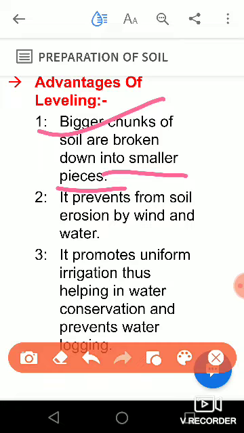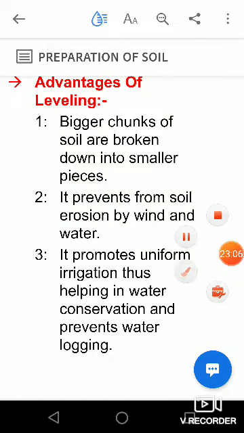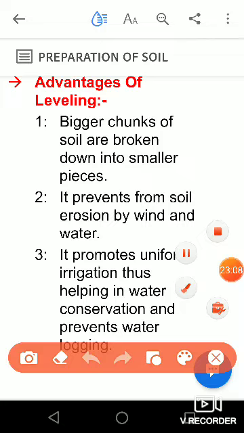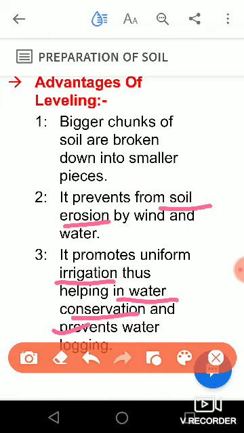It also prevents soil erosion by wind and water. When we do the labeling process, the soil becomes compact, and no air or water can erode it. So it prevents soil erosion, and it also promotes uniform irrigation. That is how we can conserve the water and prevent water logging.